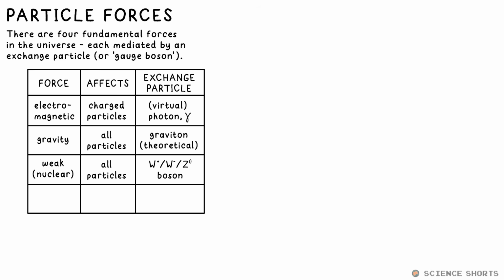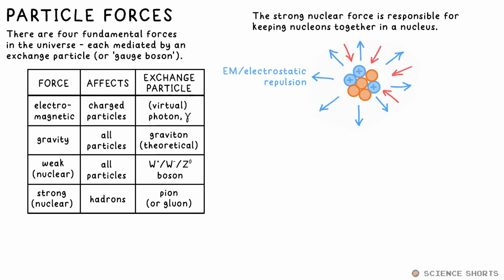The weak force, or weak nuclear force, can affect pretty much any particle. Its exchange particle is the W+, W-, or Z0 boson. The strong nuclear force only affects hadrons on the other hand. Its exchange particle is the pion or gluon, if pion isn't an option in a question. This force is what holds nuclei together. The electrostatic repulsion between protons pushes outwards, while the strong force pulls inwards. Okay, a bit of gravity too, but that's really not that much.